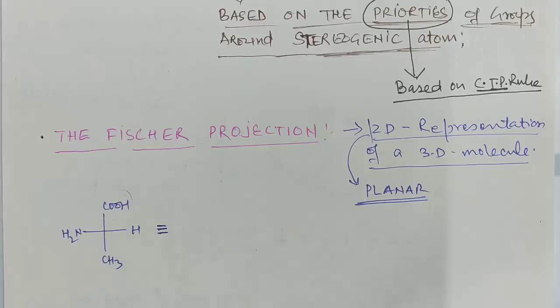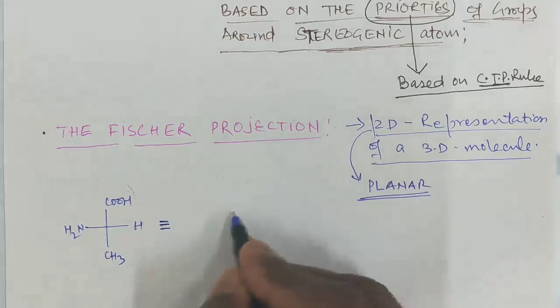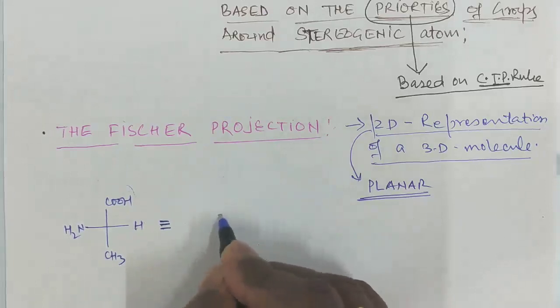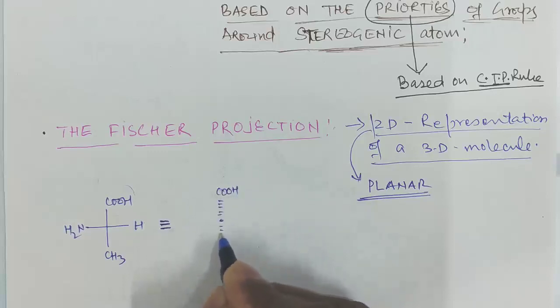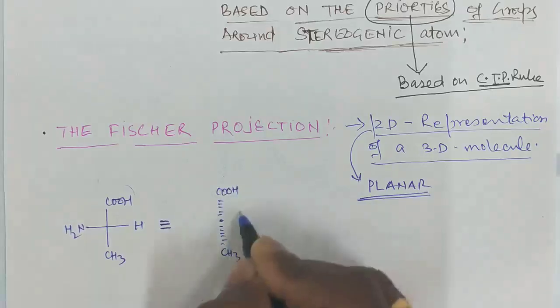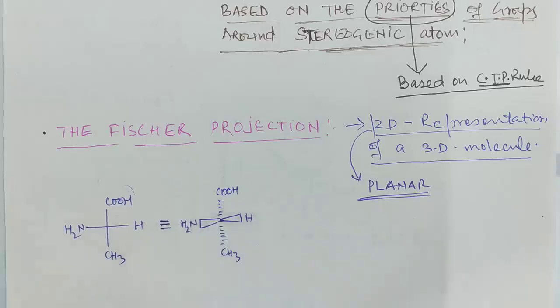Above the plane, if I am sitting at a table, means above the table, towards the observer. So the horizontal line groups are towards the observer, and the vertical line groups are away from the observer. This can be represented like this: COOH, CH3, H, and NH2.